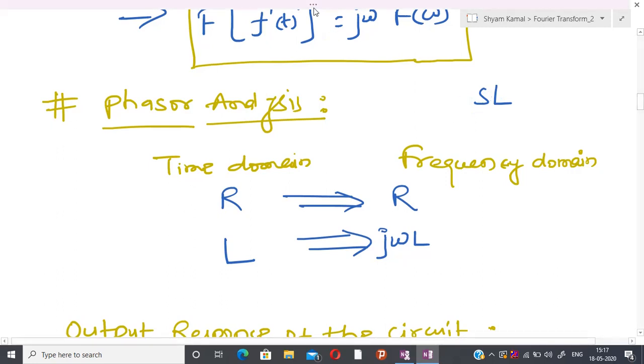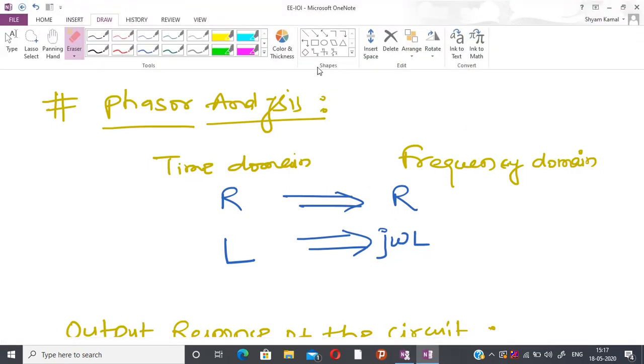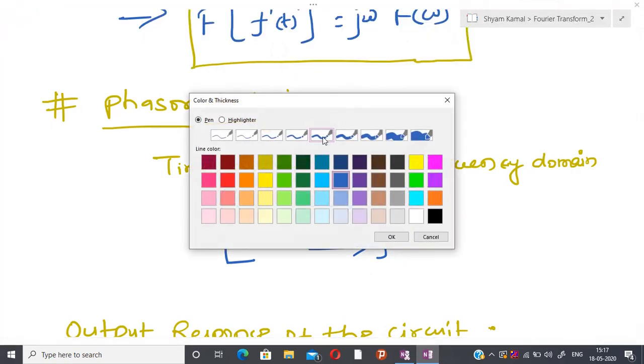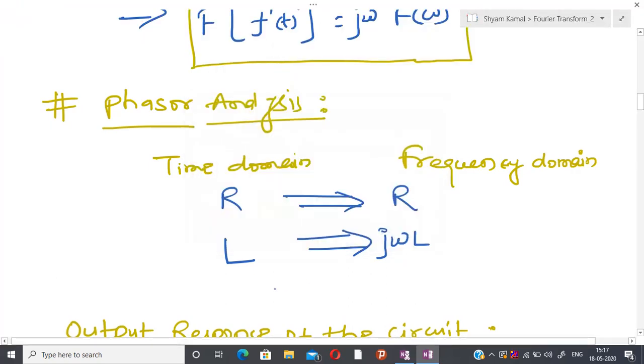For the time being, let us forget about this and concentrate on the Fourier transform. So this is j omega L, and whatever C is, that is going to convert to 1 by j omega C.